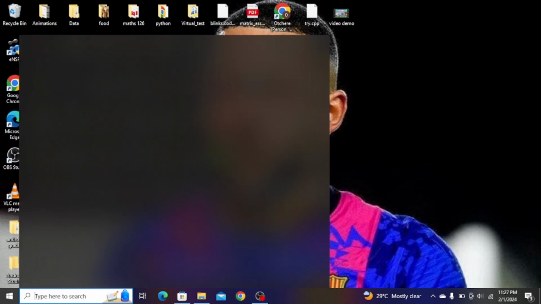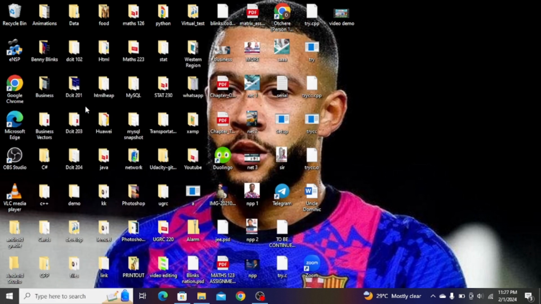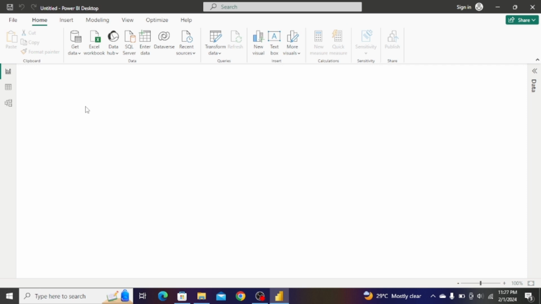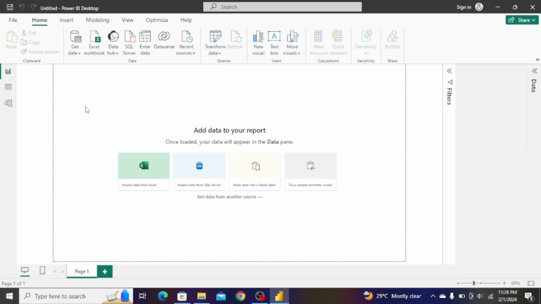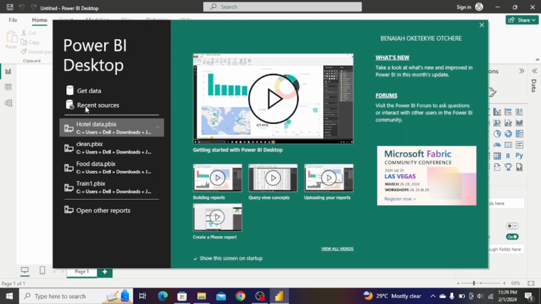Just open Power BI Desktop on your PC. Great. And when you open Power BI and we are done with the installation, this is basically the interface you're going to see. So, as you can see, open.